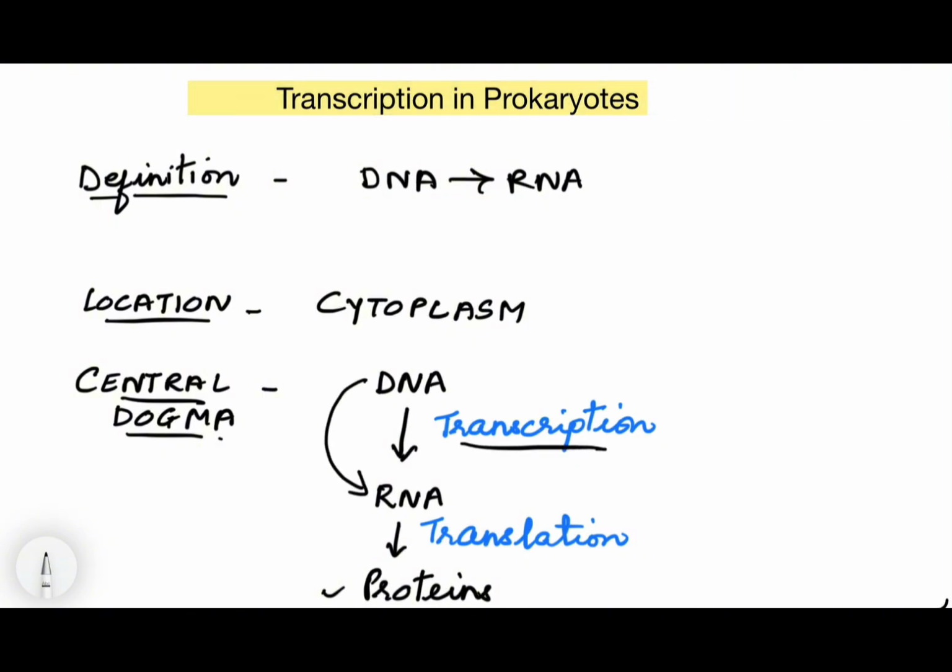The process of forming protein from RNA is called translation. So this is always a one-way direction, where DNA will form RNA and RNA will form proteins. This is the central dogma of biology, which was given by Francis Crick. Now, let's go into the details of transcription.